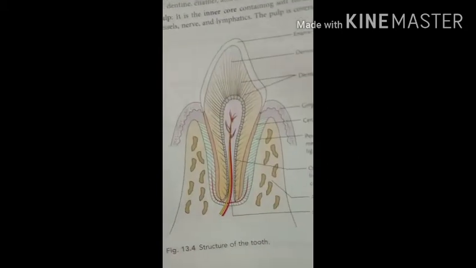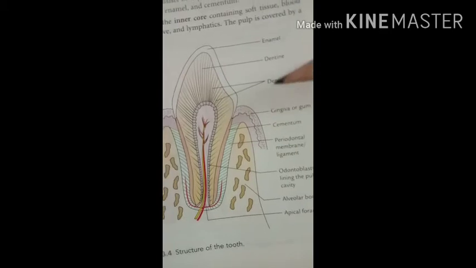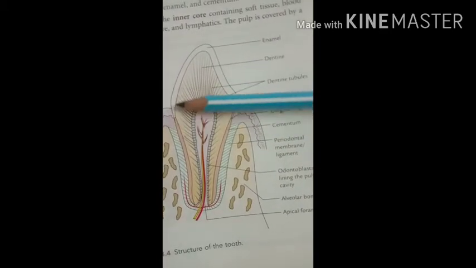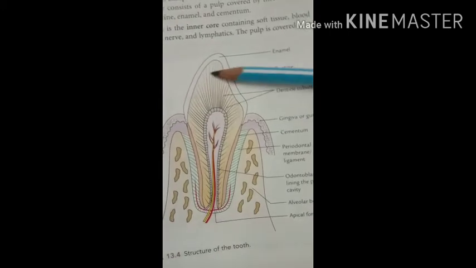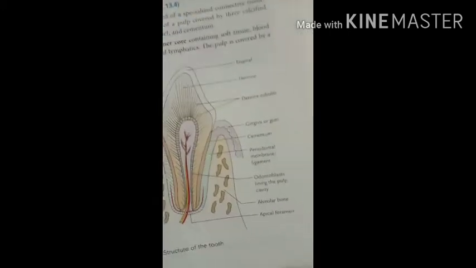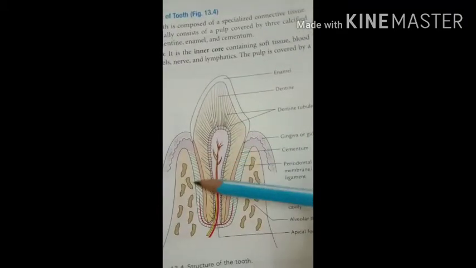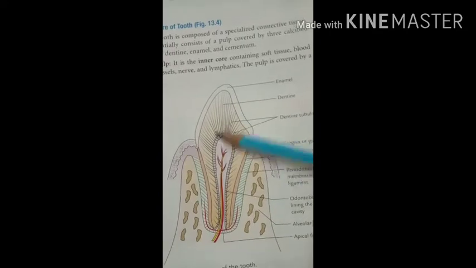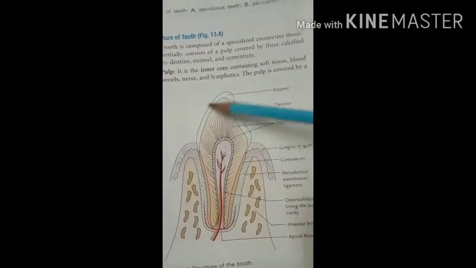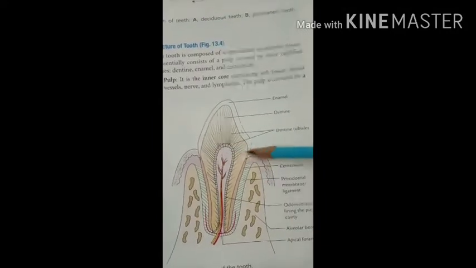So each tooth is made up of three parts. The outermost part, above the gingiva, is called the crown. The next part is called the root, which is fixed into the gingiva. And between the crown and the root, this part of the tooth is called the neck.